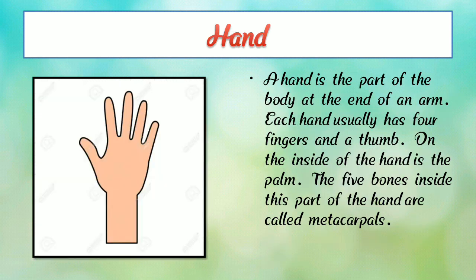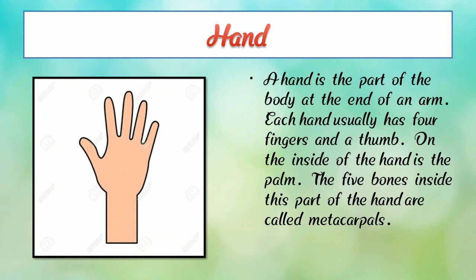So now next, hand. We can hold things with our hands. We can put things, or we can work with our hand. So we all have hands, H-A-N-D, hand. Here we can see a photograph of hand.